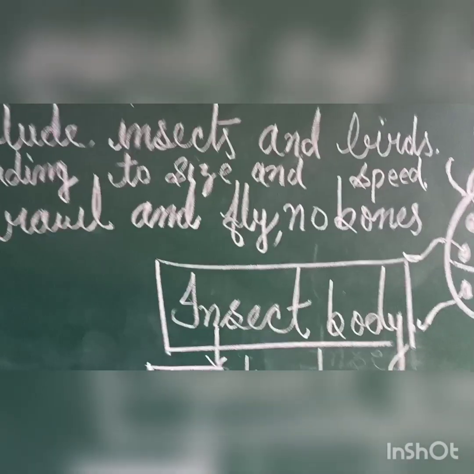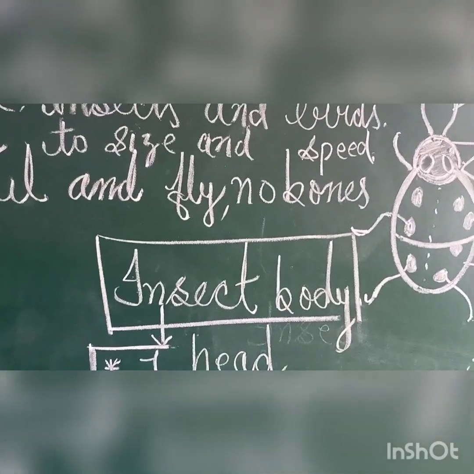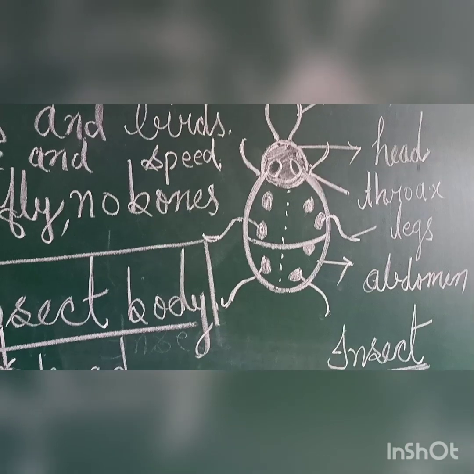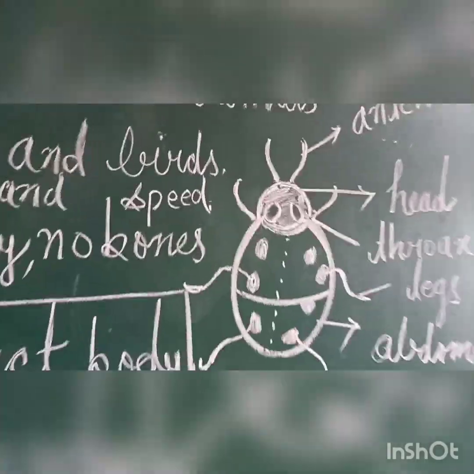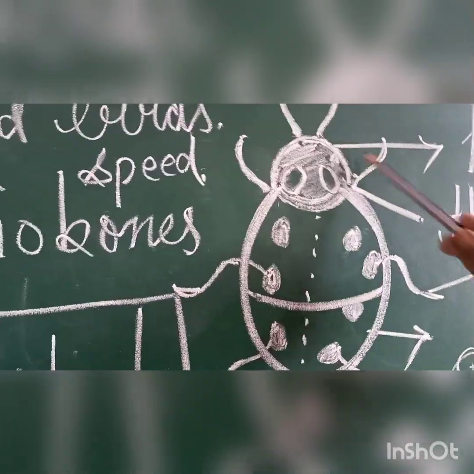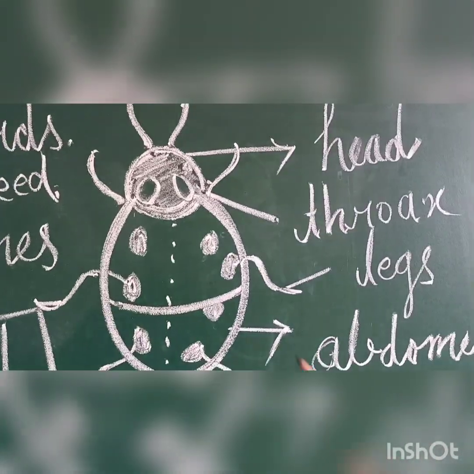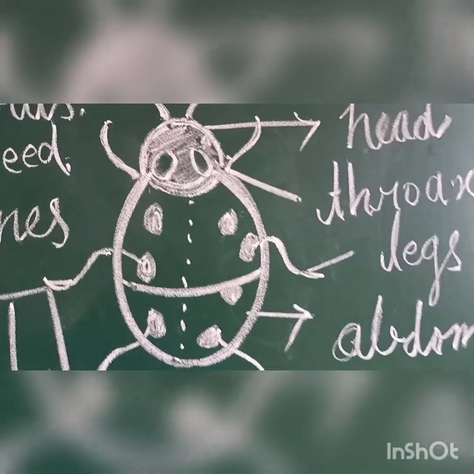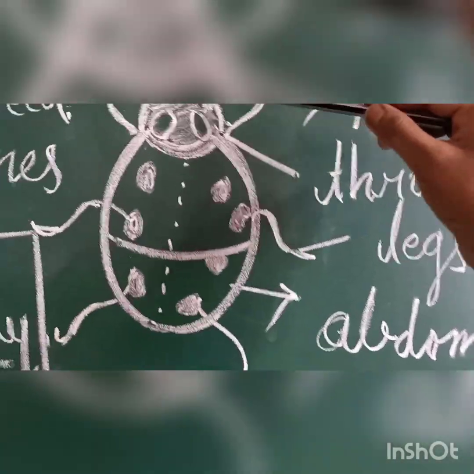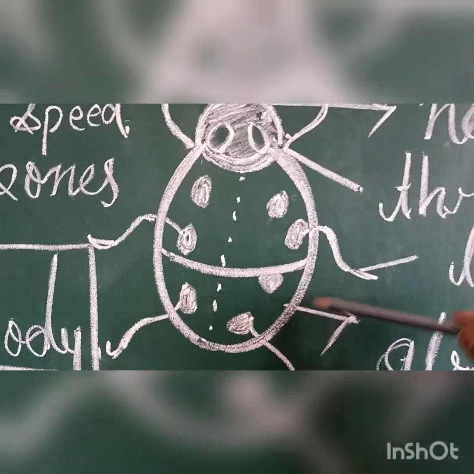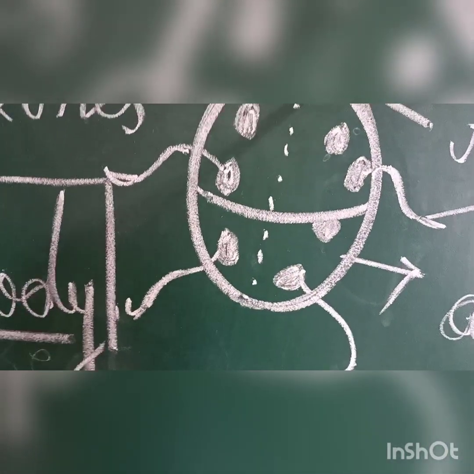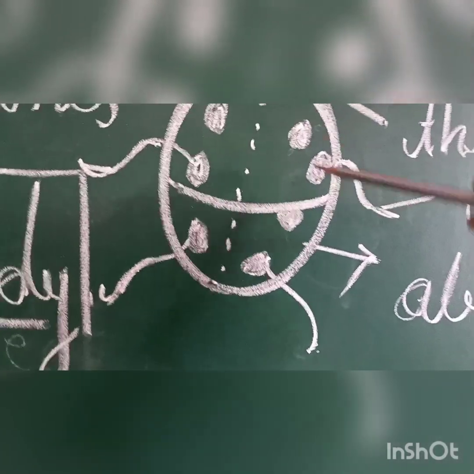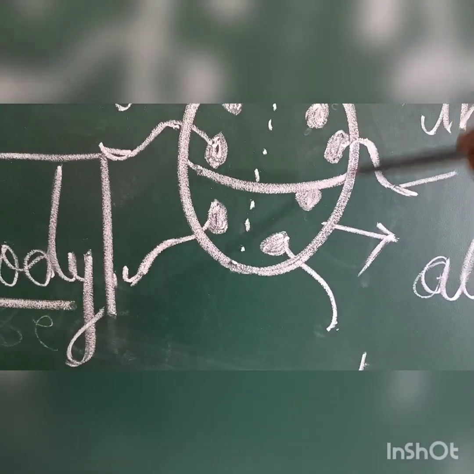Now we are discussing the insect. Students, this is the diagram of an insect. The insect body is divided into 3 parts. Before starting the lesson reading, I am giving a general introduction about the insect.